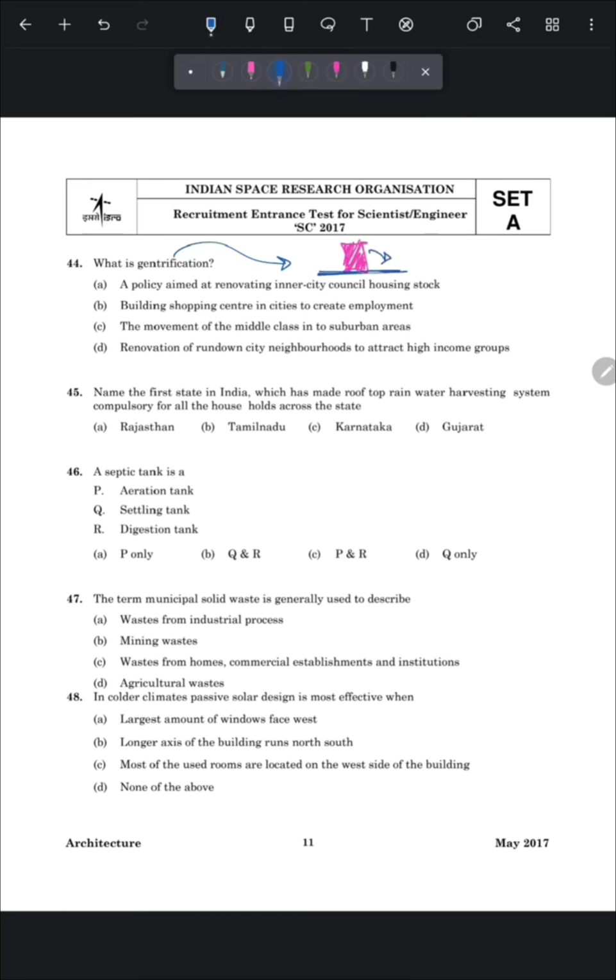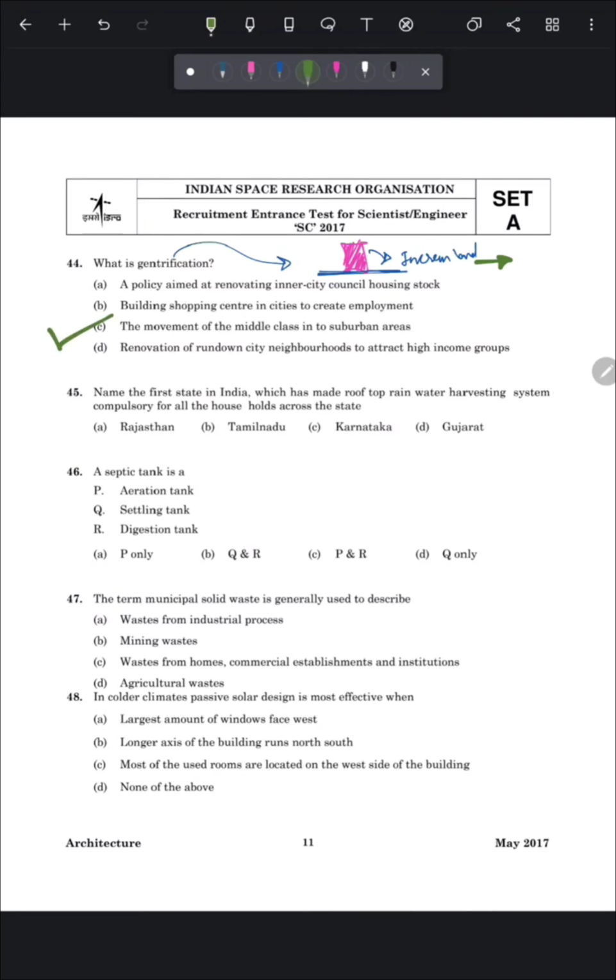It will increase the land price, due to which the residents who were living earlier have to move out of that area because of the high prices, because in such lands the rent and living cost increased rapidly. Therefore, the correct answer of this question is option number C, the movement of the middle class into suburban areas.